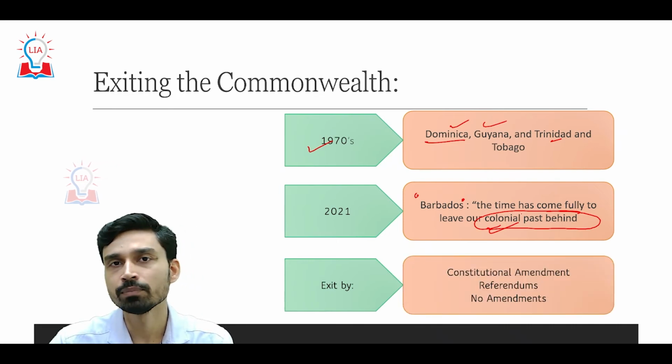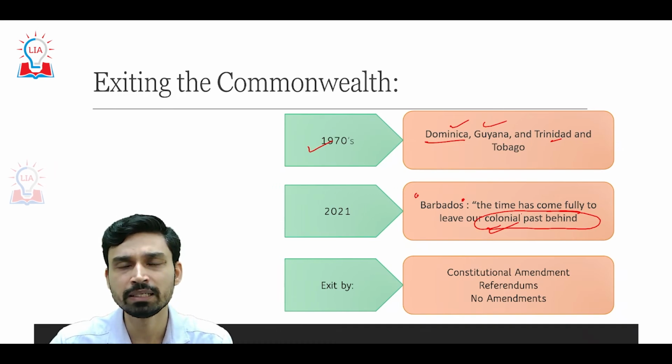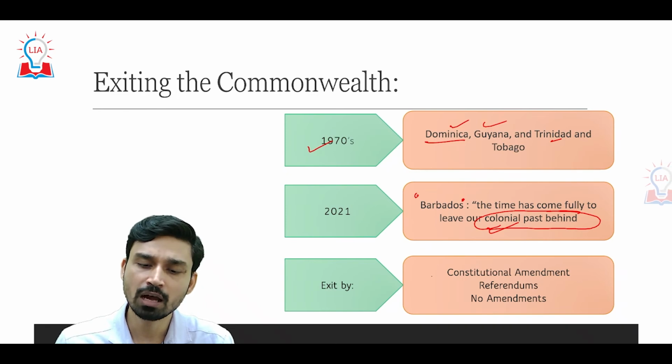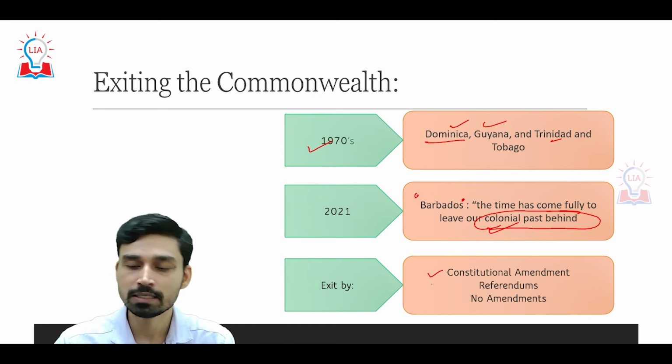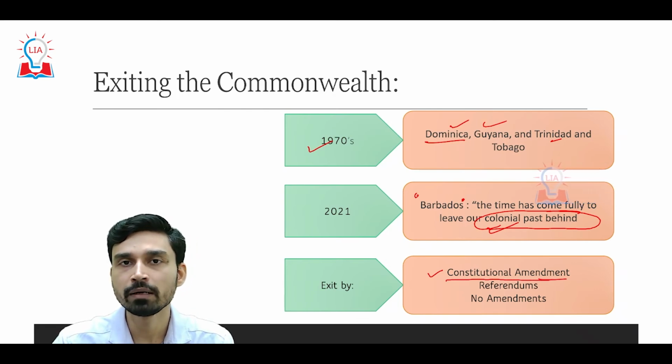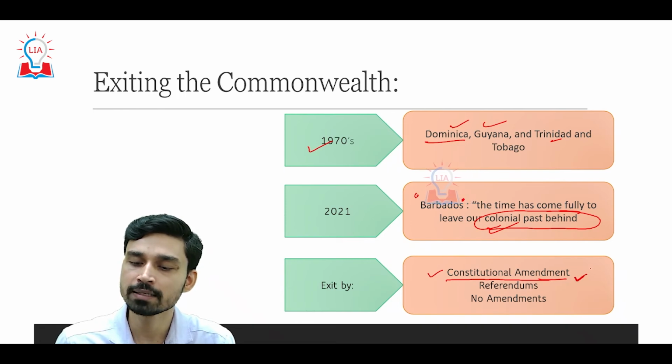At the same time, after the death of Queen Elizabeth II, it is believed that some of the present member states might try to leave the Commonwealth, and there are three ways they can do so. One is for the countries which are part of the Commonwealth realm: they have to do a constitutional amendment, and after that they can remove the present king, King Charles III, who has succeeded to the throne after Queen Elizabeth II, as head of state.